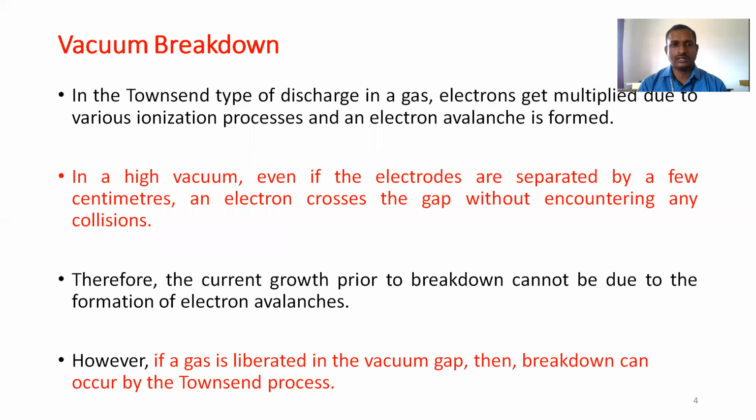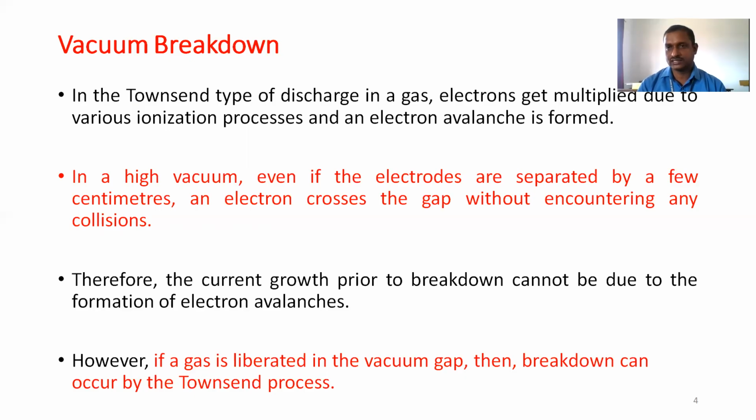Based on the Townsend type of discharge in a gaseous breakdown, electron multiplication first happens due to various ionization processes, and then an electron avalanche is formed. This is the Townsend basis of gaseous breakdown. Now we are discussing vacuum breakdown. Even in a high vacuum, if the electrodes are separated by a few centimeters of distance between the anode and the cathode terminal, the electrons cross the gap without encountering any collisions.